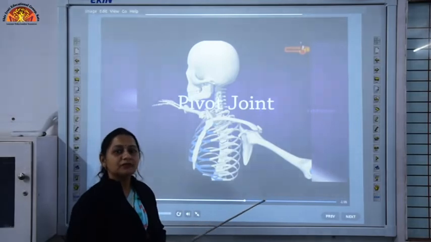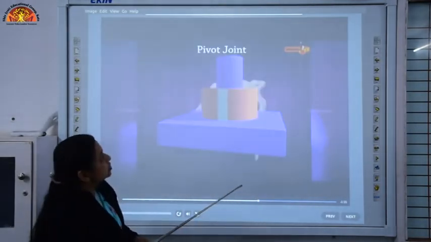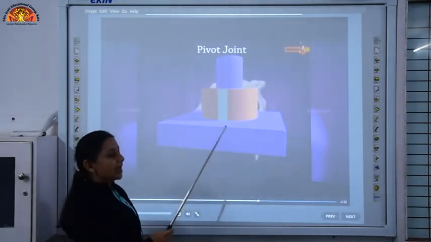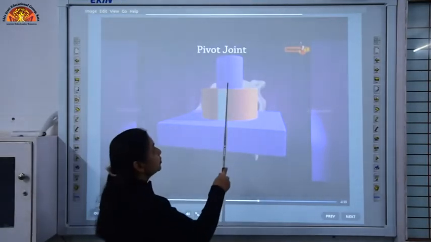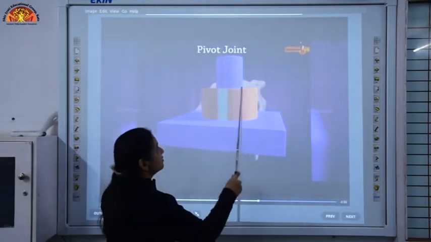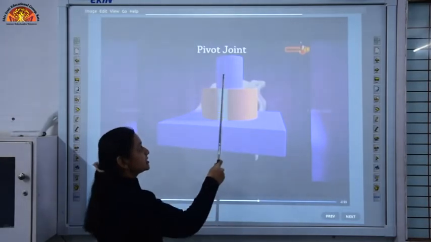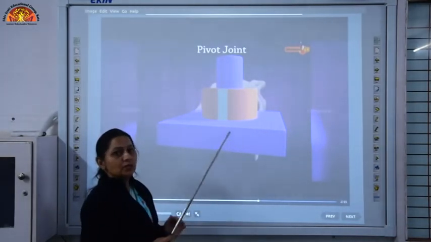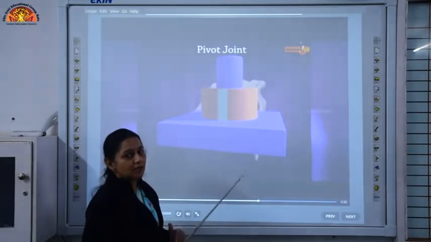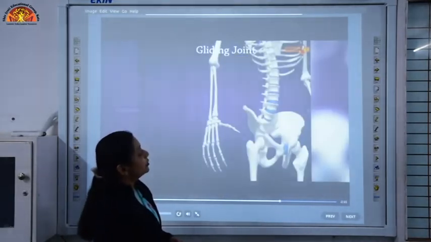We are able to move our head sideways just because of this joint. This joint has one cylindrical bone which is fitted into a ring shaped bone, and the cylindrical bone allows movement up and down and sideways. So this is about the pivot joint.